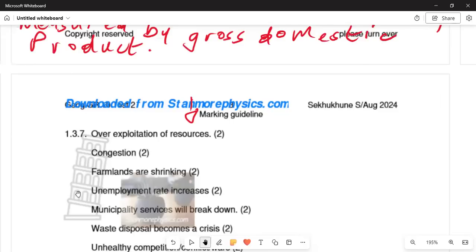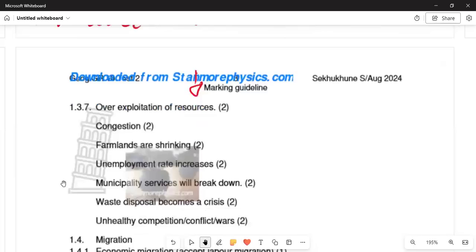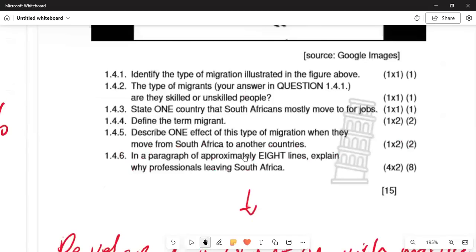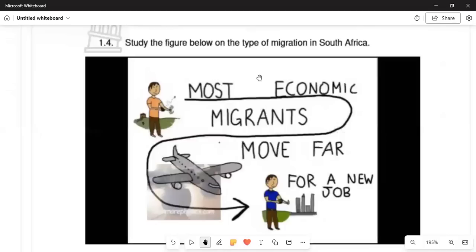There are no more agricultural practices taking place, which will lead to food insecurity and an unstable balance of our economy. Because there are no factories and production is less, municipal services will break down, in terms of the revenue that can go to the municipality to supplement the services needed. Then waste disposal becomes a crisis, and there is unhealthy competition, conflicts, and war within the place, which is not good at all. Then you get your marks there.